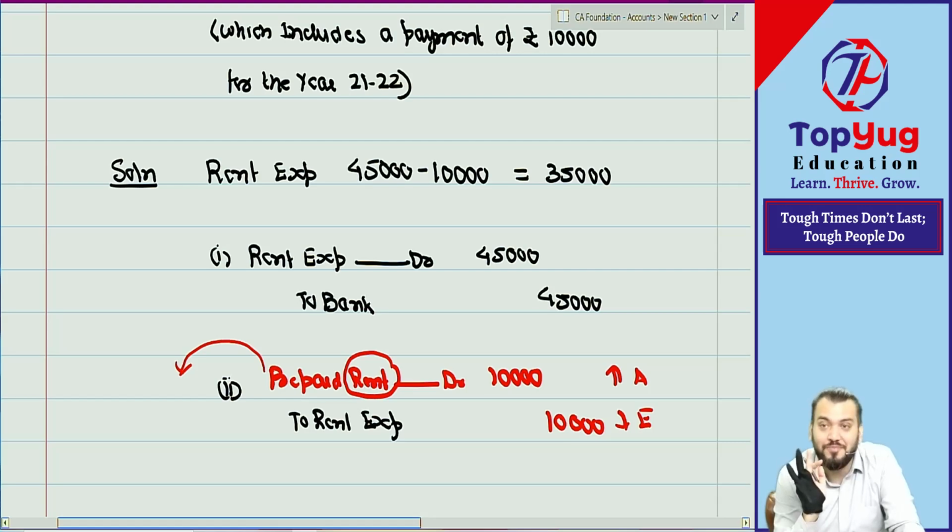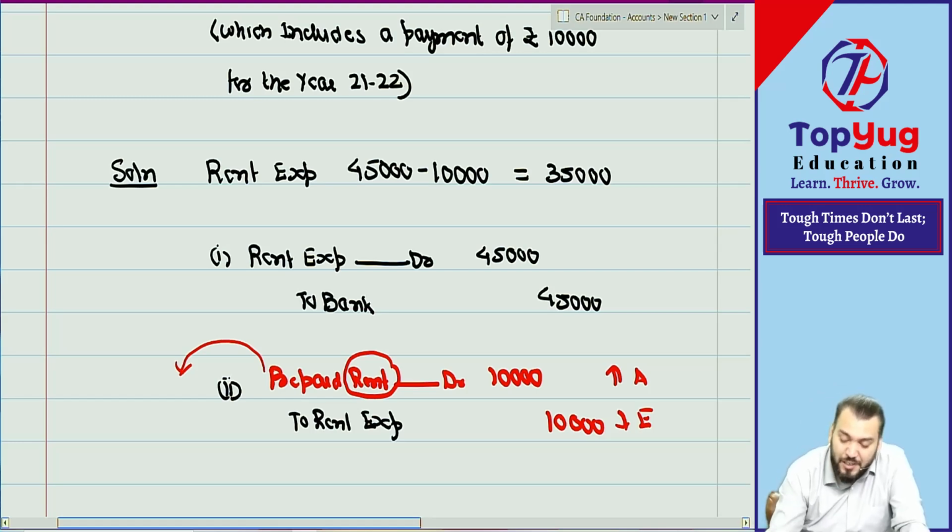Representative personal account. This is the rule. Prepaid rent will always be a representative personal account. Rent payable will always be a representative personal account. Outstanding rent is another name for rent payable, and that will also be a representative personal account. Correct? Understood? Have you understood? Okay.